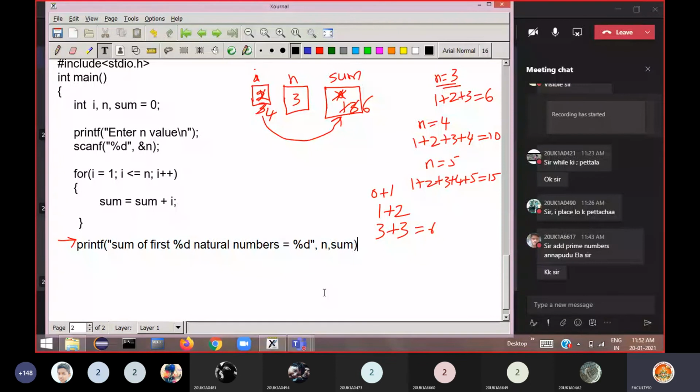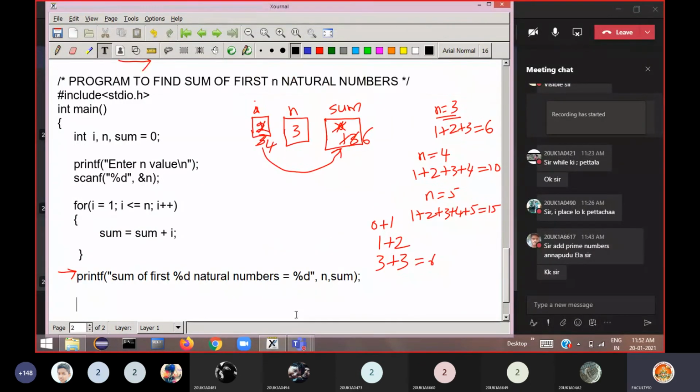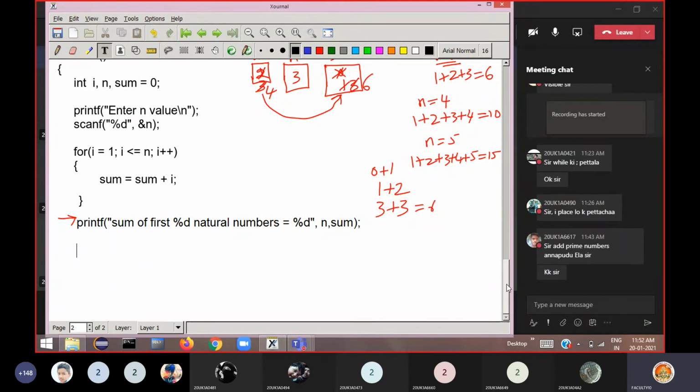So you have to provide the two variables in the same order, otherwise you will get wrong output. Even though your program is calculating and storing the values internally correct, if you don't print correctly, then you will think that your program is wrong. No, your program is correct, but you are printing the output wrongly on the screen. So that is the difference you should understand, right?